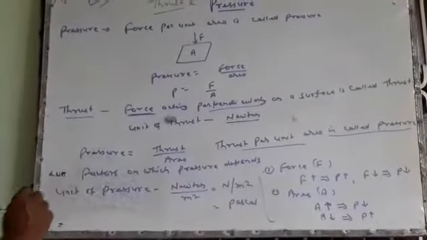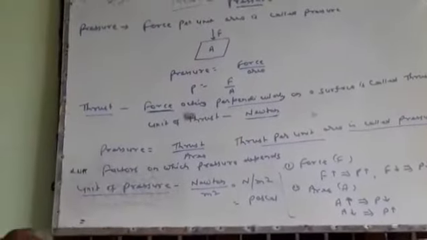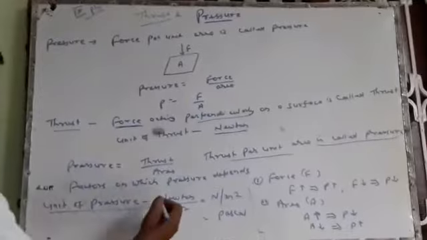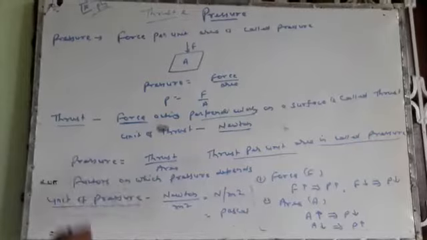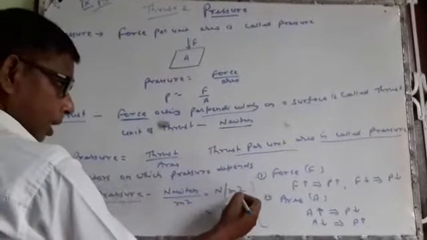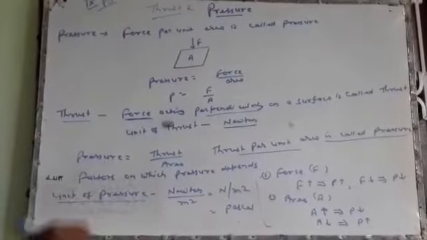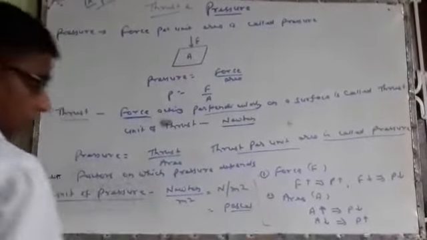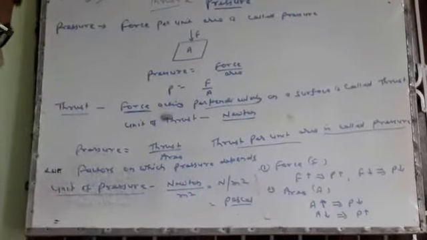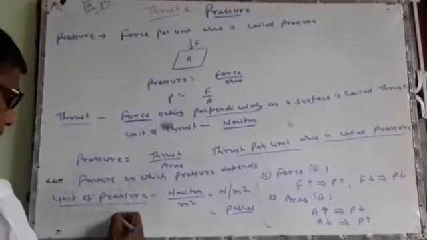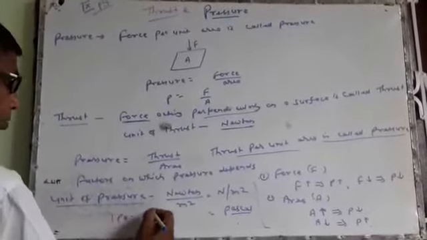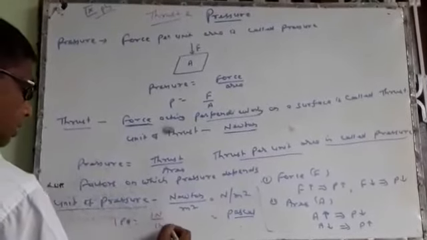Now there is another point: how can pressure be measured and what will be the unit of pressure? Since pressure equals force by area, Newton is the unit of force and the unit of area is meter square in the SI system. So the unit of pressure is Newton per meter square, which is known as Pascal. Blaise Pascal is the name of the scientist. In honor of Blaise Pascal, the unit of pressure is given as Pascal. So 1 Pascal equals 1 Newton by 1 meter square.